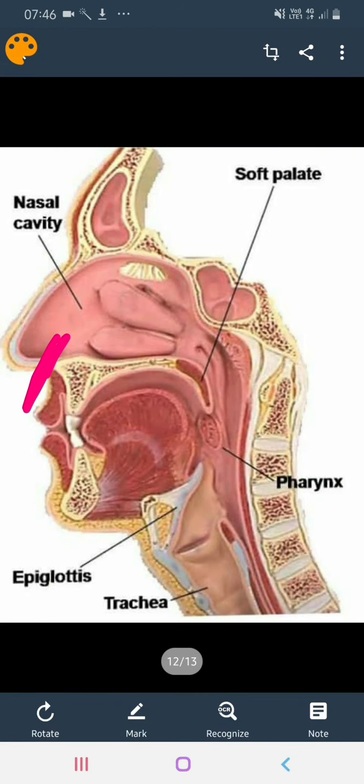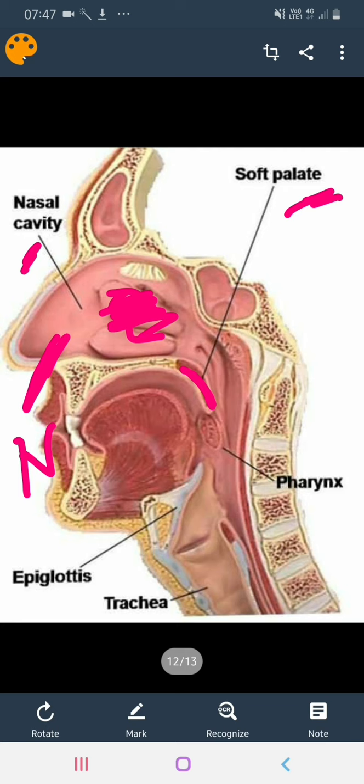It is not written over here, but this is called the nostrils. Then this cavity we call the nasal cavity. Then here it is written soft palate. You must have studied soft palate and hard palate in nutrition in human beings. So this is the soft palate they have labeled.